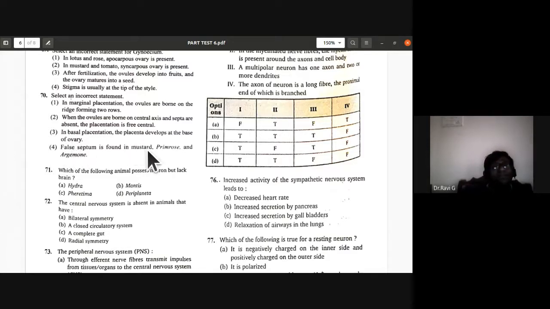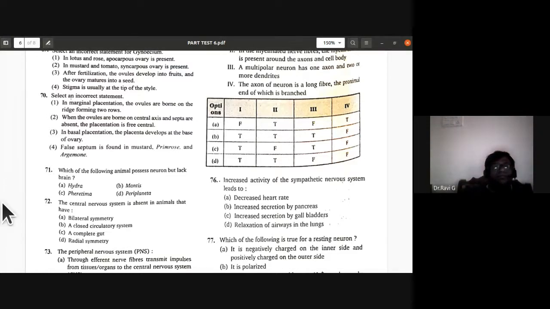False septum is found in mustard, primrose, and argemone. See, false septum is found in mustard and argemone, but not in primrose. So that is the wrong option. The false septum called replum is found in mustard and argemone, but not in primrose. So the 70th, fourth statement is the incorrect statement.